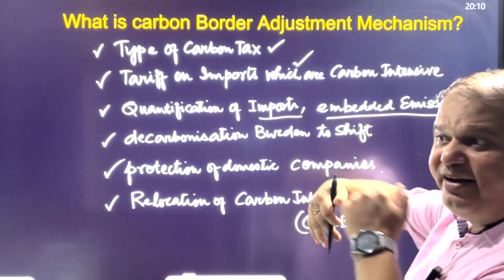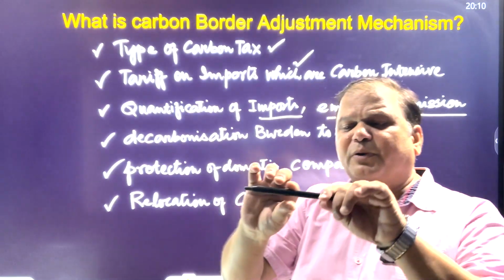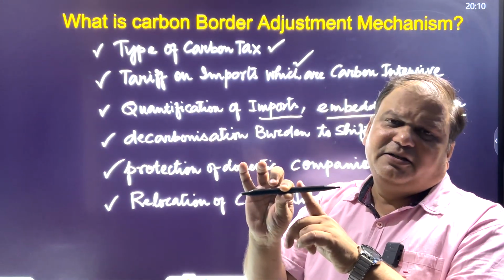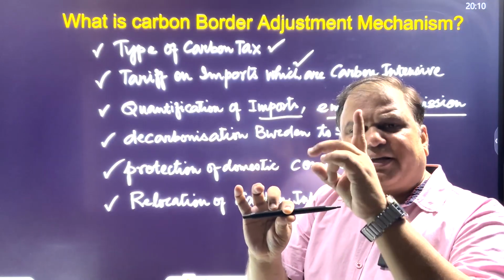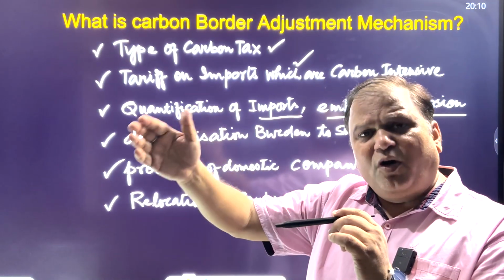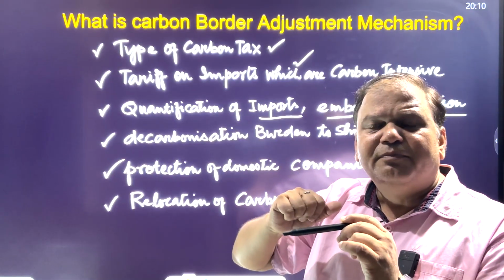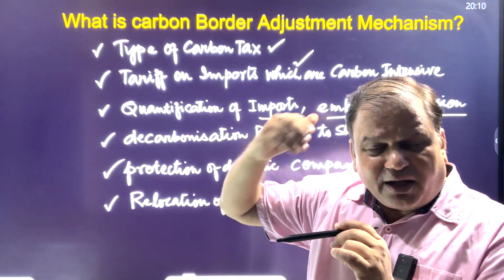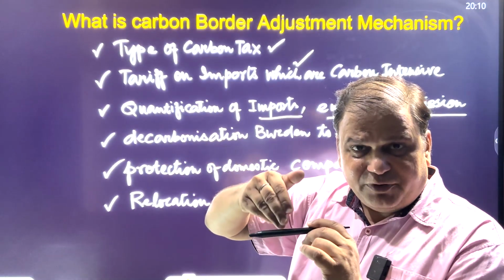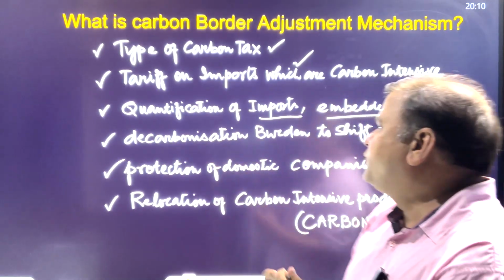Embedded emission means the indirect emission in making this product. Suppose this is a stylus. In producing this stylus, what happens? There would be direct emission, but there would be indirect emission also in the form of, suppose, power supply, because energy comes from the thermal plants. Clear? So that would be called indirect emission, or this would be called embedded emission.